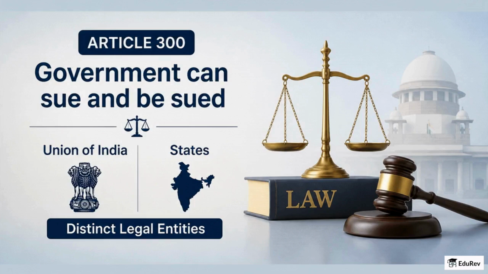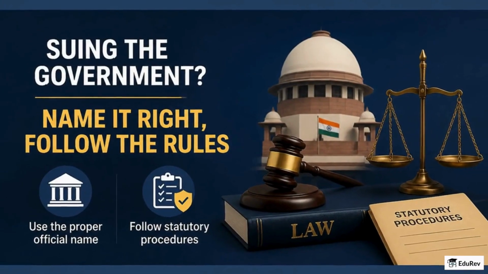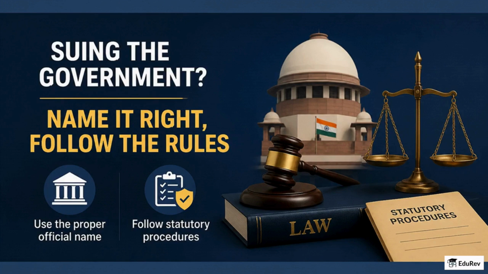Moving to litigation, Article 300 tells us the Government of India sues and is sued in the name of the Union of India and a state in its official name, recognizing them as distinct legal entities. When you frame a cause of action against a government, naming and authority matter. Suits must use the proper official name and follow any statutory procedures that regulate government liability.